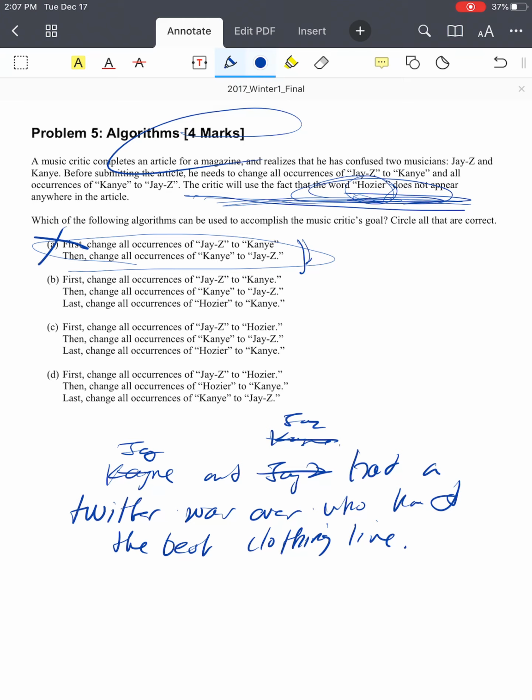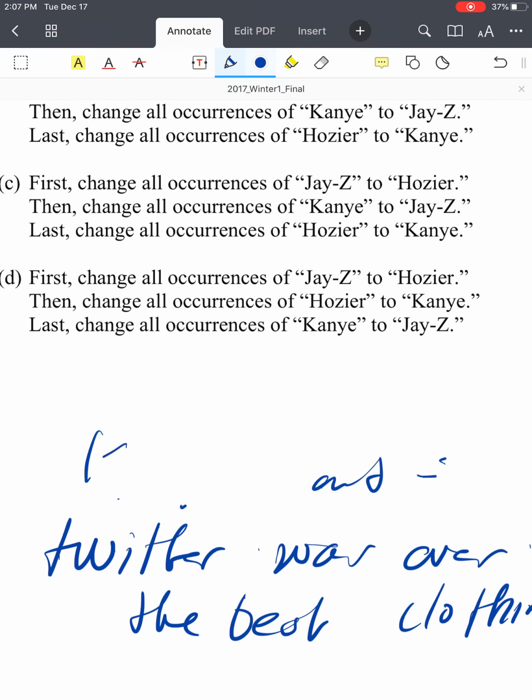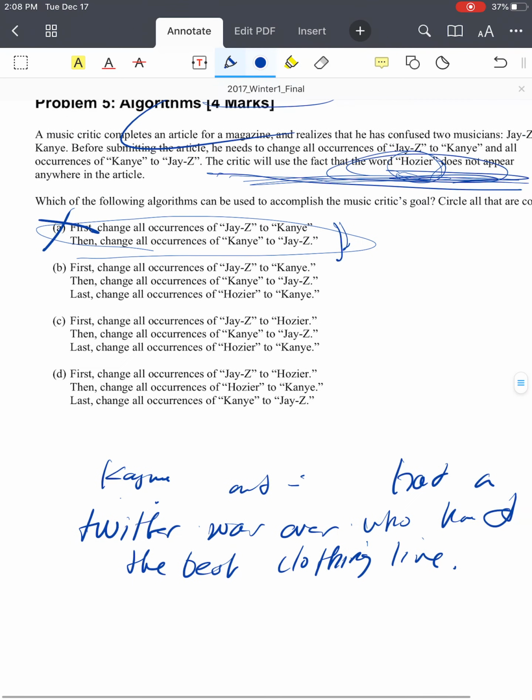Doesn't seem right. So my first option doesn't work. I'm going to have to use hoser as an intermediate to make sure that my names don't all get overwritten. Let's look at the second one. First, change all occurrences of Jay-Z to Kanye, and then Kanye to Jay-Z. And so it doesn't really work as an intermediate. I'm thinking it has to be an intermediate in order to work. Hoser seems to be at the end, so I don't know if that will work.